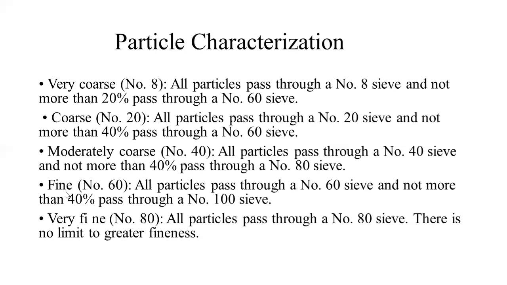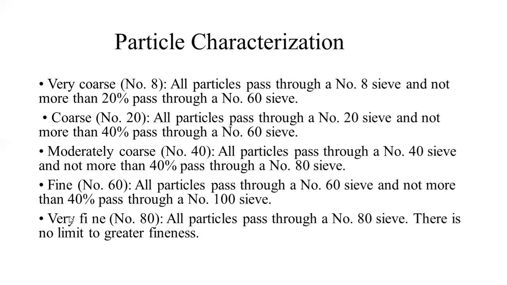Now what will be fine? If all particles pass through sieve number 60 and not more than 40% pass through sieve number 100, those powders will be called fine powders. Very fine powders: if all the powder passes through sieve number 80, and there is no limit to greater fineness.